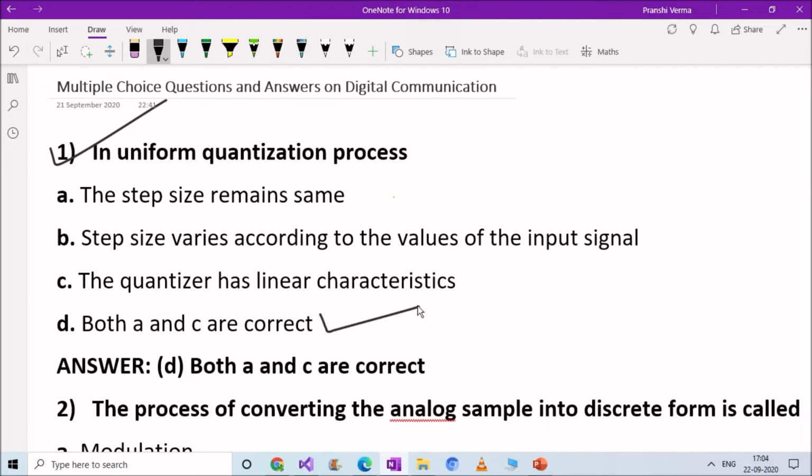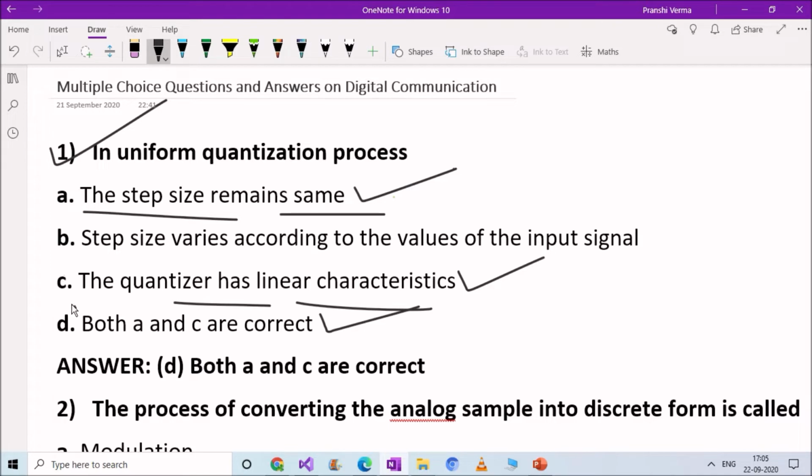In uniform quantization process, the step size remains the same during the complete process, and the quantizer has linear characteristics. So the right answer here is option D, both A and C.